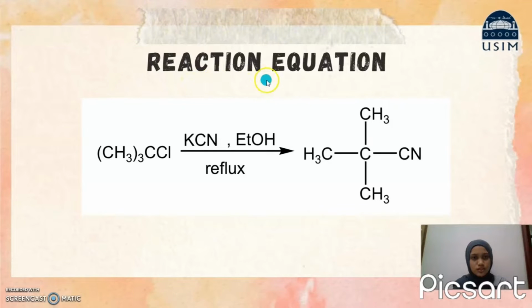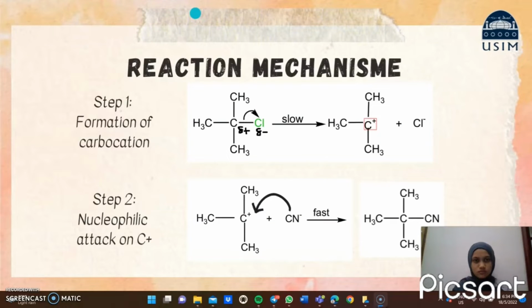Next, we need to do the reaction equation involving 2-chloro-2-methylpropane, the most reactive isomer, with KCN and ethanol under reflux with respect to SN1. For the reaction mechanism, SN1 has two steps. Step 1 is formation of carbocation.